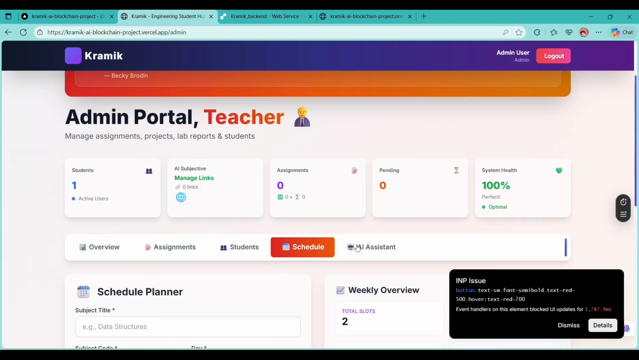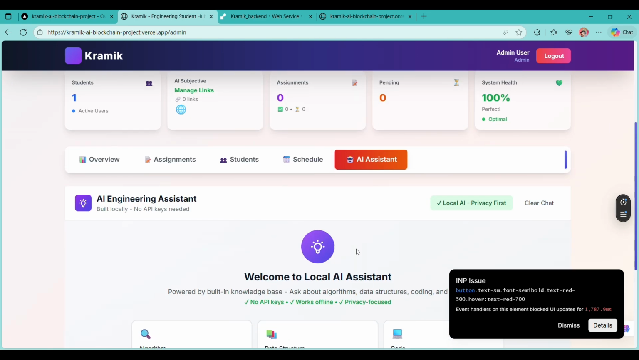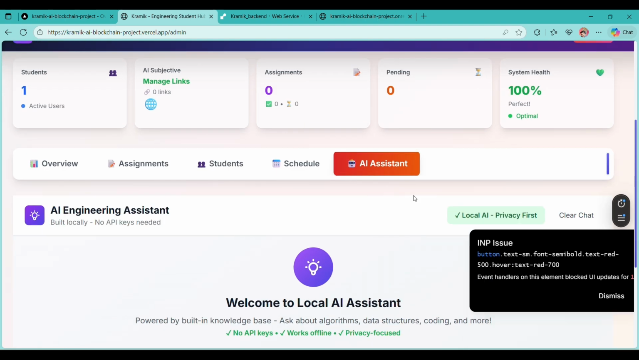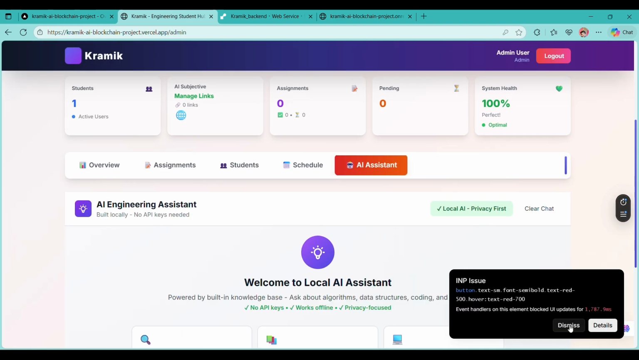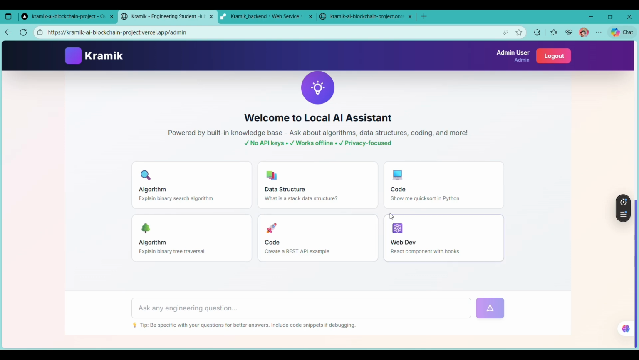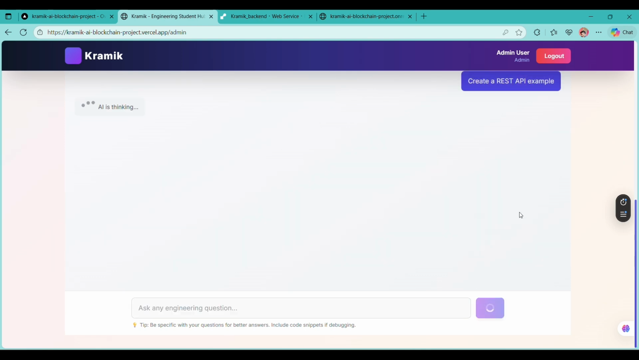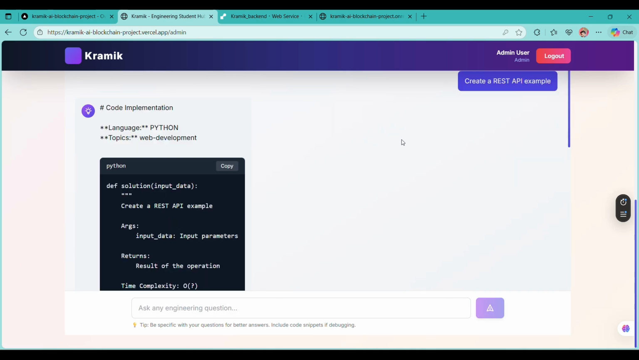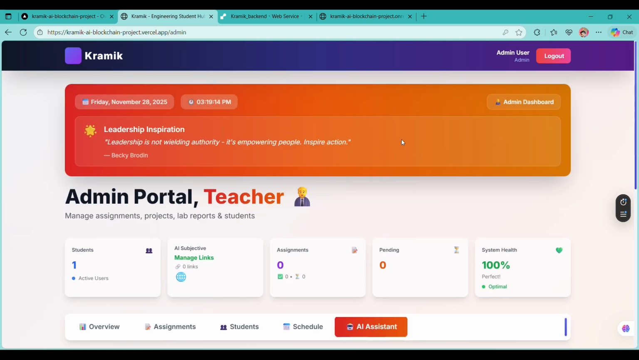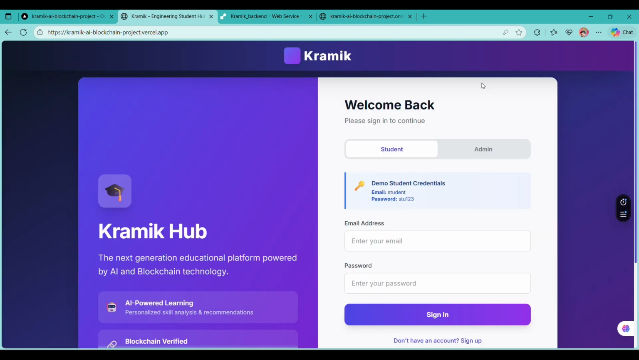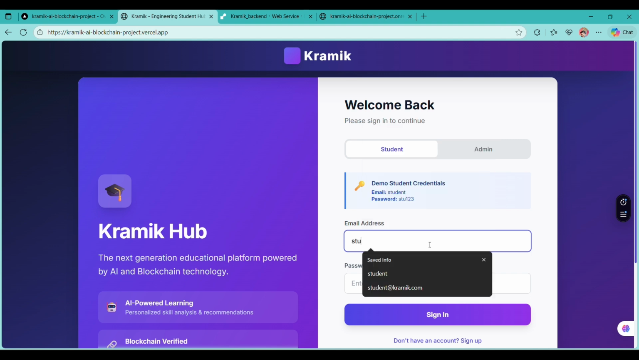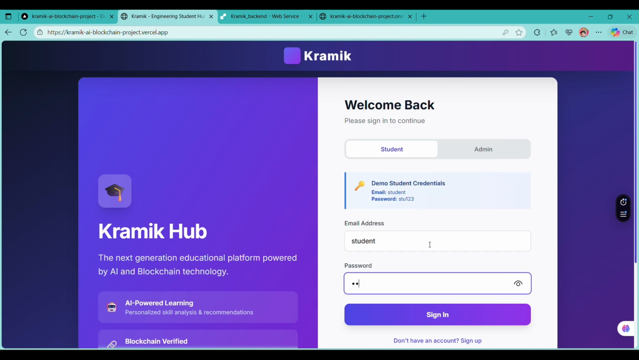Now we can also see an AI assistant in our website, which is a local LLM model made by our team, which works locally on this admin platform. Here we can see it's working very fine. So this is all about the admin page. Now we are going to log out and log in on the student page. We are going to put in the student demo credentials,